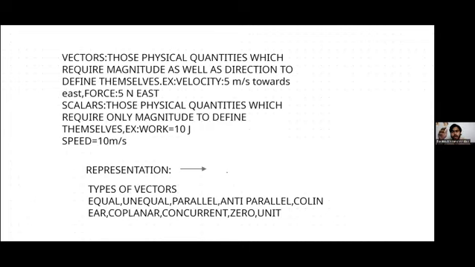I'm not specifying in which direction I am moving. Some quantities which do not require direction for their complete understanding are speed and work. If I have done 10 joule of work, it doesn't matter in which direction I work. This was the basic difference between scalars and vectors. Now we will study the representation of vectors.